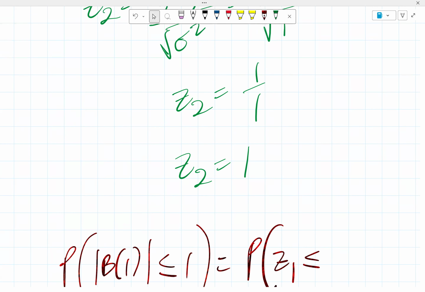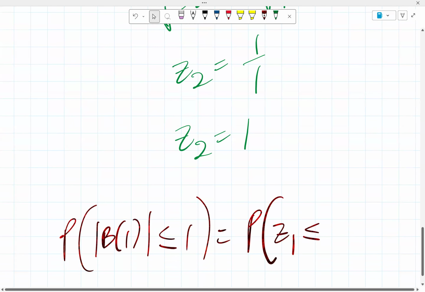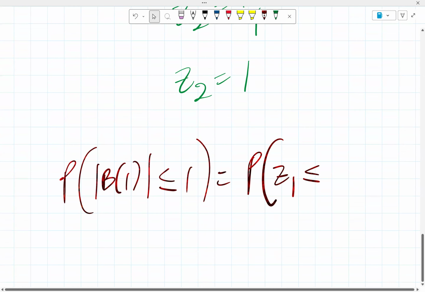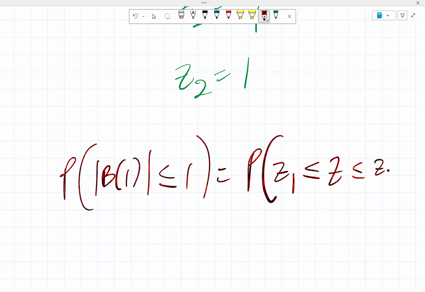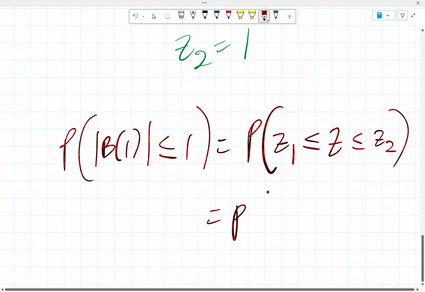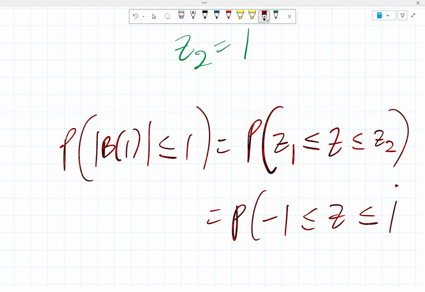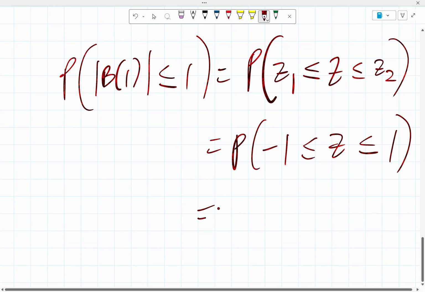What should I represent B of 1 with now? It can now be, should I say z now? It's less than or equal to z, and then that's less than or equal to z2. So that means we have the probability that minus 1 is less than or equal to z, which is less than or equal to 1. So we need to figure this out.